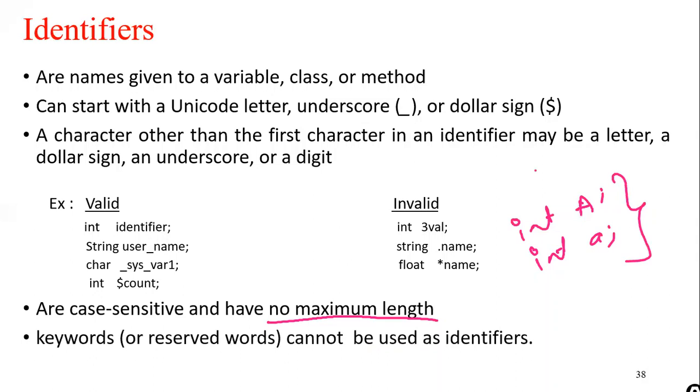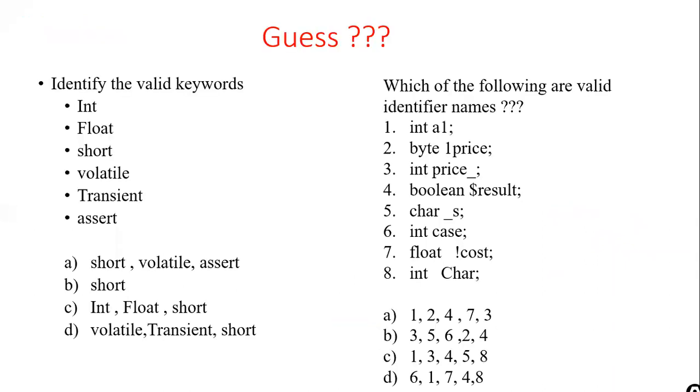We already discussed this point: keywords cannot be used as identifiers. So let's look into this. Two questions. One is on keywords and the next one is on identifiers. We need to identify which are the valid keywords and which are the valid identifiers, or names of variables. So just look into the question and check which is the valid option.